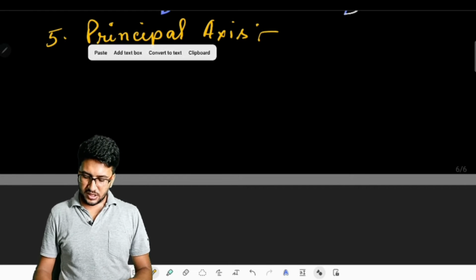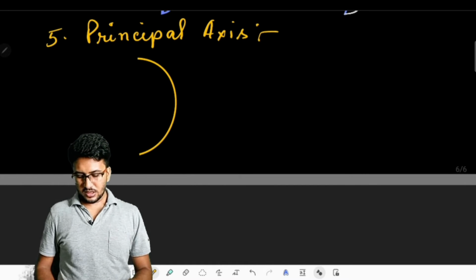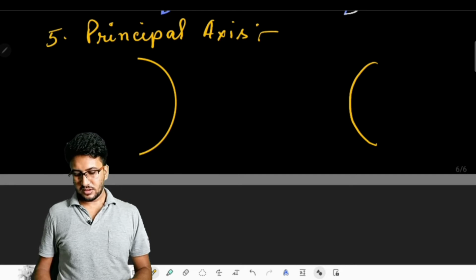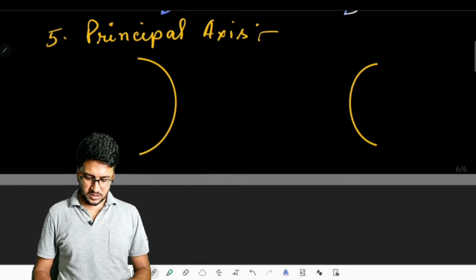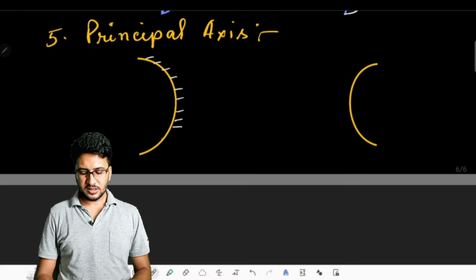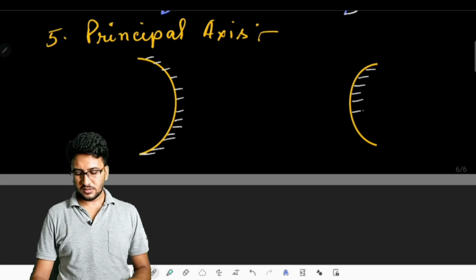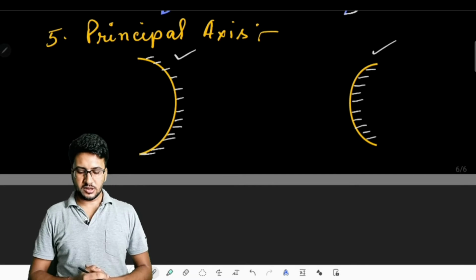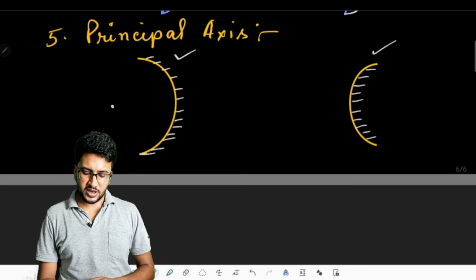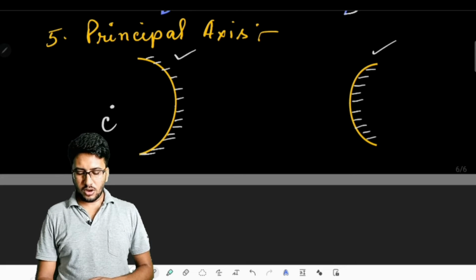Suppose if this is a concave mirror and this is a convex mirror. For the convex mirror, the portion which should be highlighted is that the back surface is covered with color, and for the other, this surface is covered with color. That means the first figure is our concave mirror and this is our convex mirror. For both the mirrors we shall have a point which is the center of curvature, and all these mirrors will have a middle point which we call the pole.